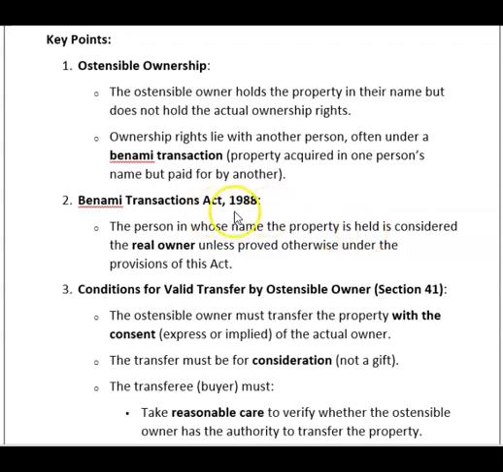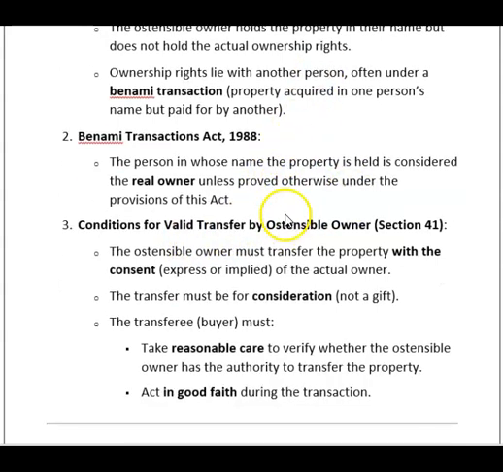Under the Benami Transaction Act of 1988, the person in whose name the property is held is considered the real owner unless proved otherwise under the provisions of the Act.